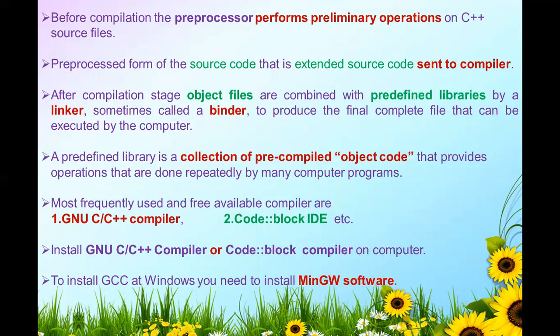Before compilation, the preprocessor processes your source file and converts it into extended source files. This preprocessed form of the source code, that is extended source code, is sent to the compiler.